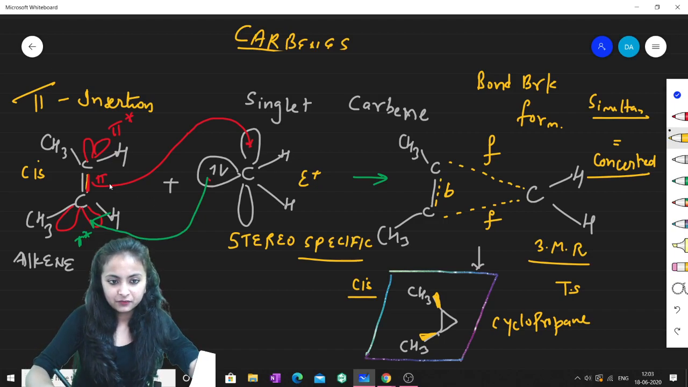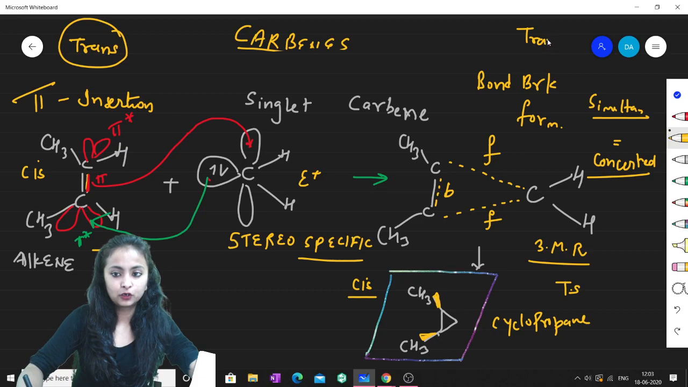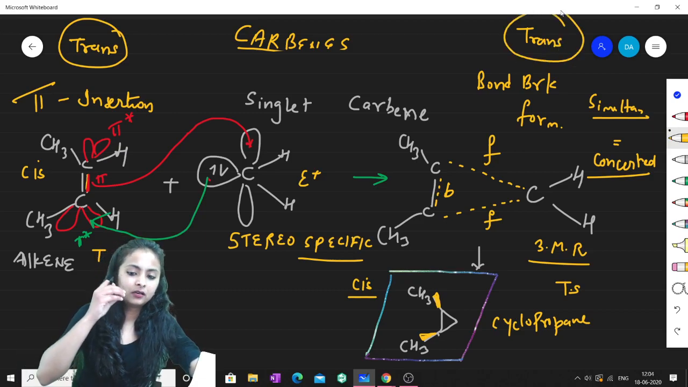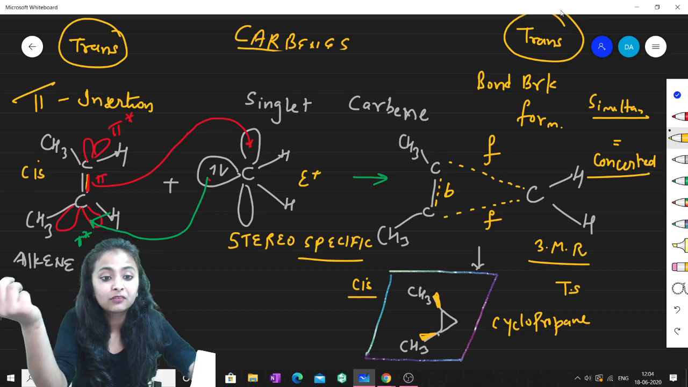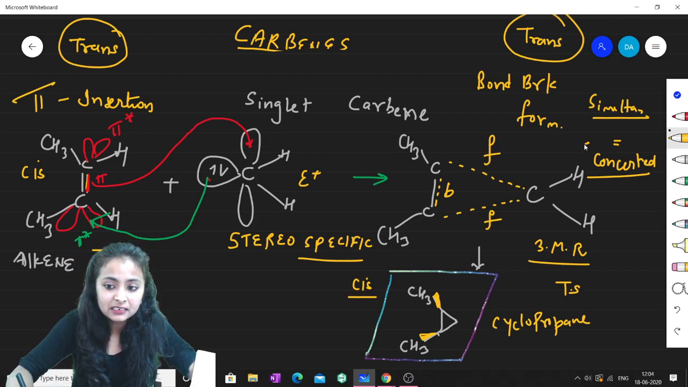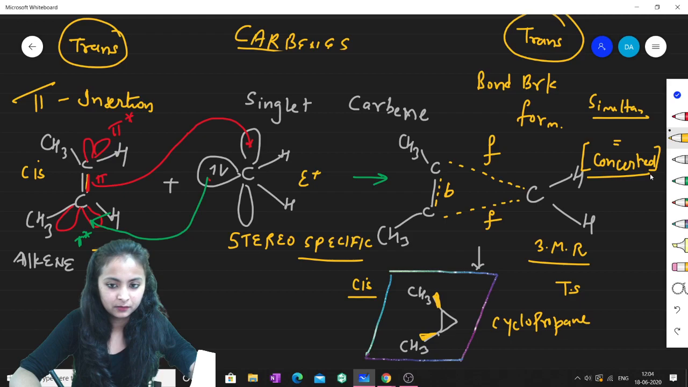If in place of cis I had taken the trans alkene, then the product which I'll receive will also be trans. So therefore we'll say that this is stereospecific. It's not like there will be the formation of cis and then a minor amount of trans will be formed. No, it's not the case. Why? Because this reaction mechanism is concerted. Concerted means at the same time bond is formed and bond is broken. Am I clear?